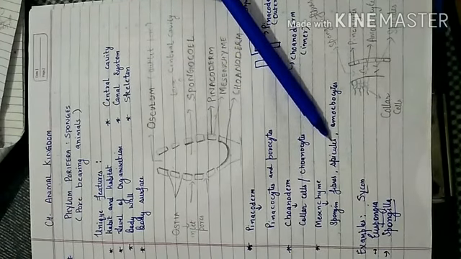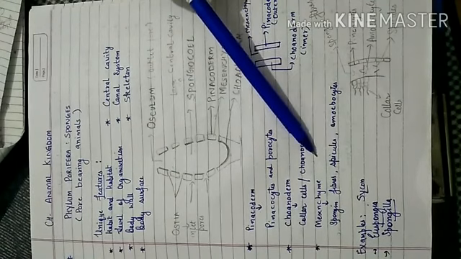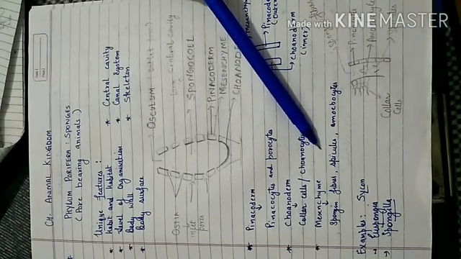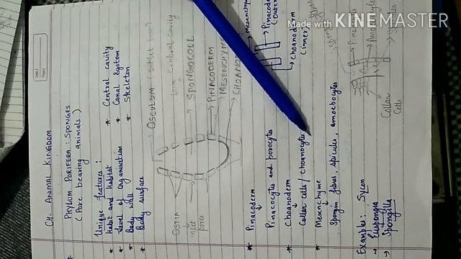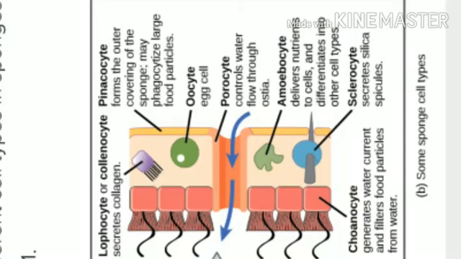Spicules are spine-like structures. They are made up of calcium or silicic acid. So there are two types of spicules: calcareous spicules and siliceous spicules. Spicules means spine-like structure. The calcareous spicules are formed of calcium carbonate, and the siliceous spicules are formed of silicic acid.